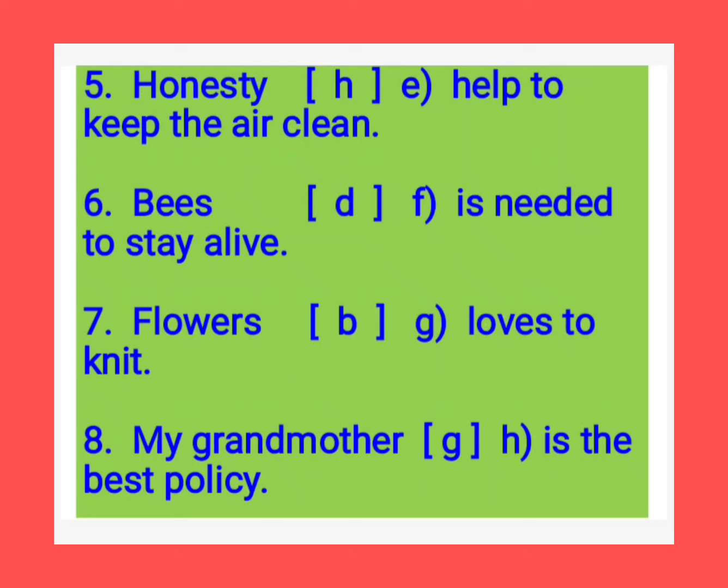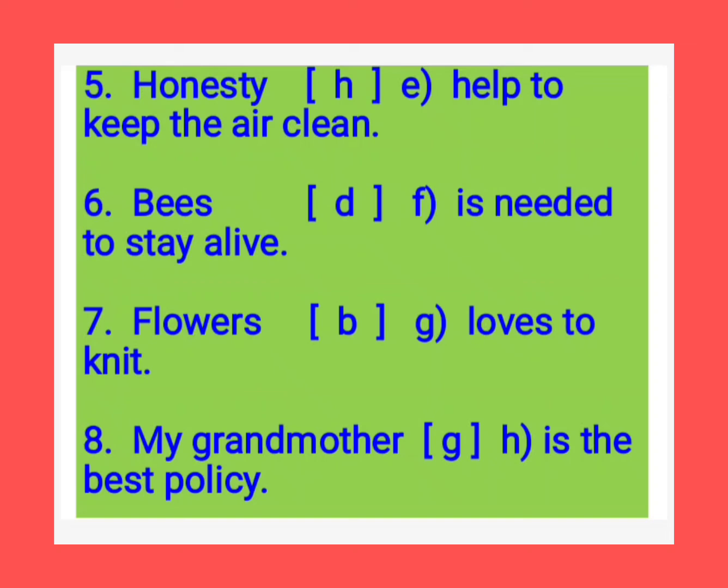Fifth one, honesty. Sixth one, bees. Seventh one, flowers. Eighth one, my grandmother. Some predicates are here, see.